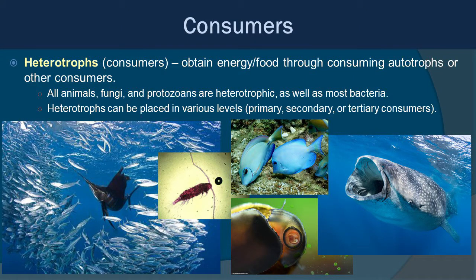Now let's get into heterotrophs, which are our consumers, which obtain energy and food through consuming autotrophs or other consumers. This includes all animals, fungi, and protozoans, and also most bacteria. Heterotrophs can be placed in various levels, primary, secondary, tertiary consumers, essentially depending on what they eat, and we'll get into that a little bit more in a minute.